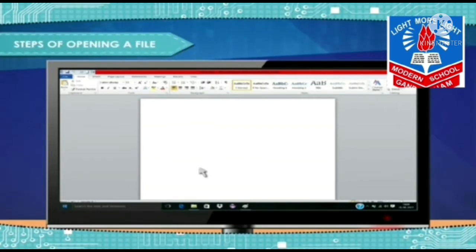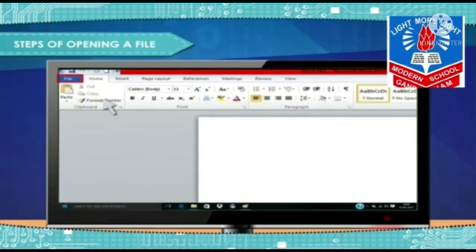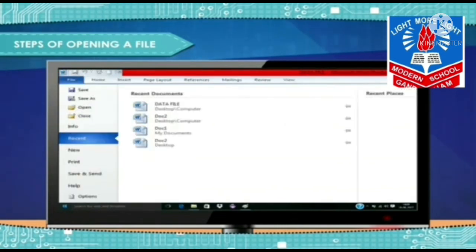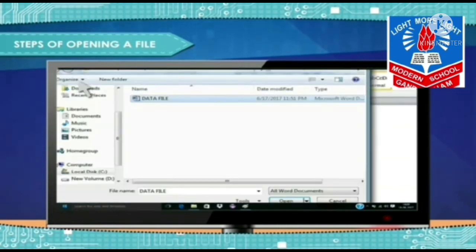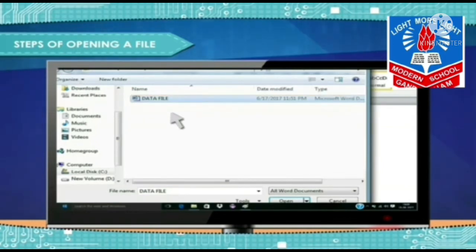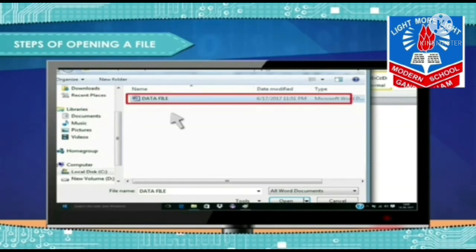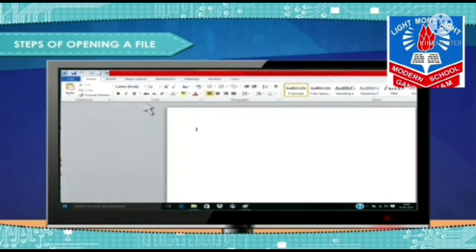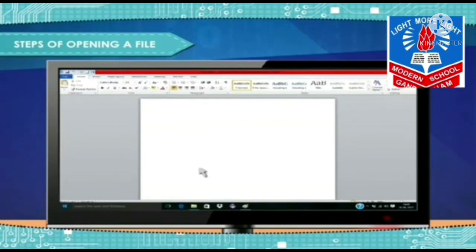Now, we will learn about the steps of opening a file. If you want to open a previously created file or any folder in a computer, then take the steps as shown here. Click on the File tab. Select the folder where your file is. For example, we can open the last saved file on the desktop. Double click on the file icon. Thus the file will open on the screen.